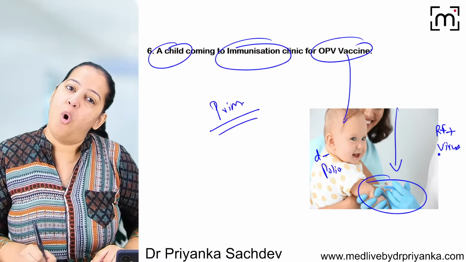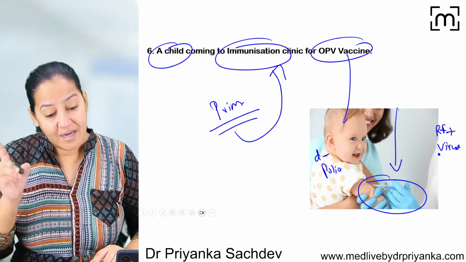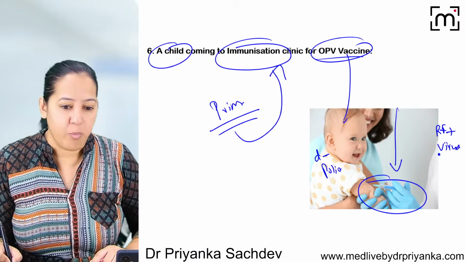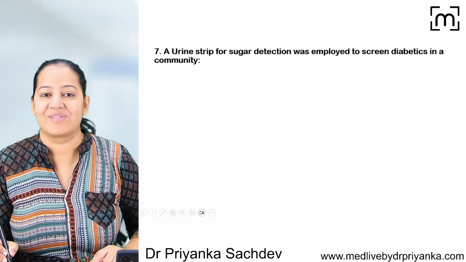Not only this vaccine, all vaccines, immunization is primary level of prevention. And in primary level of prevention, it is specific protection, because this vaccine will give protection only against polio, not other diseases. So it is primary level of prevention and specific protection. It's crystal clear. Got it?